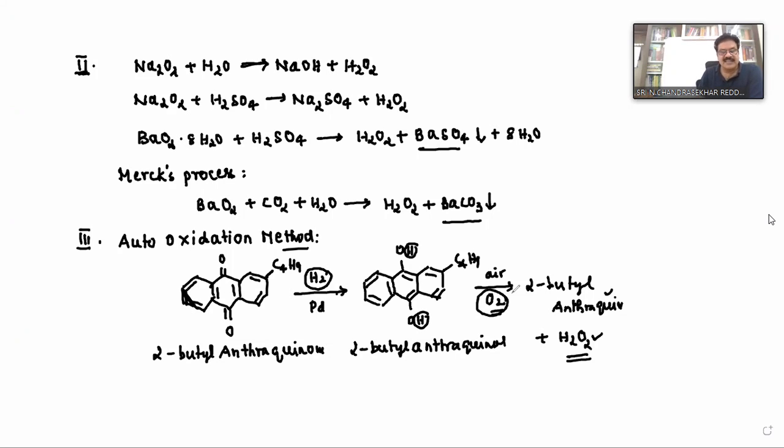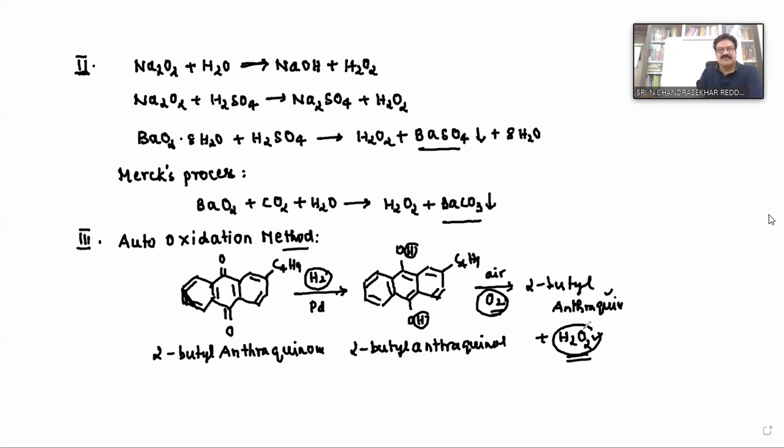So first we are taking 2-butyl anthraquinone as a starting material. It should be subjected to reduction. So therefore you are getting 2-butyl anthraquinol. Later on it undergoes oxidation. This is called self oxidation or auto oxidation, gives back the ketone again and produces hydrogen peroxide. So these are the preparations of hydrogen peroxide. Okay, right?